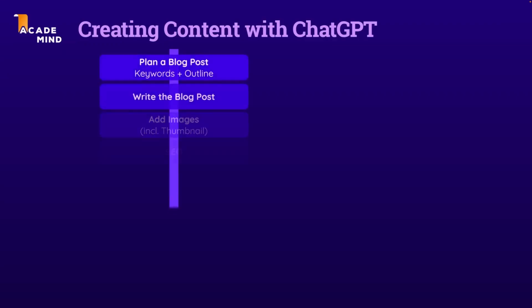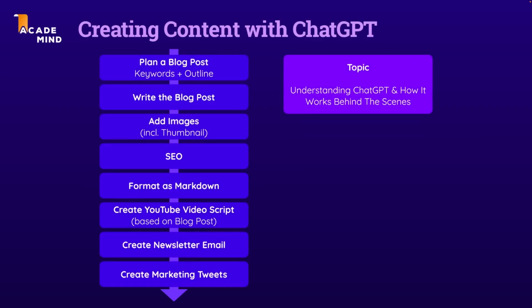Now, even though we did not get the right result in the last lecture, I want to continue with the next steps. I want to create that YouTube video script, and I also want to create a newsletter email that advertises the blog post and a marketing tweet or multiple marketing tweets.